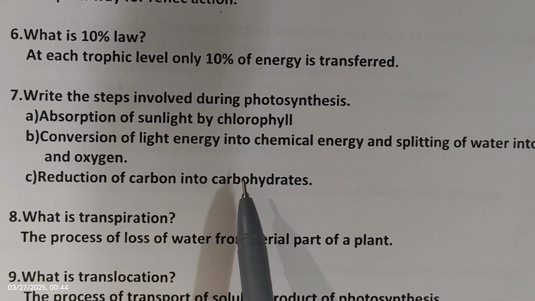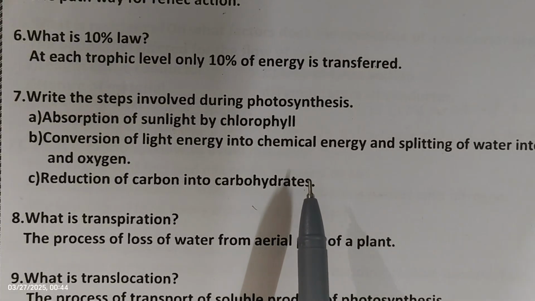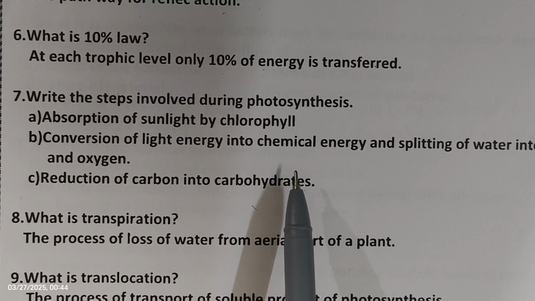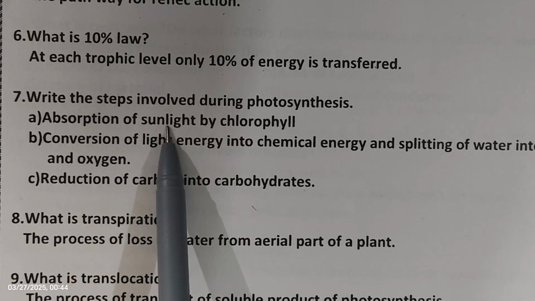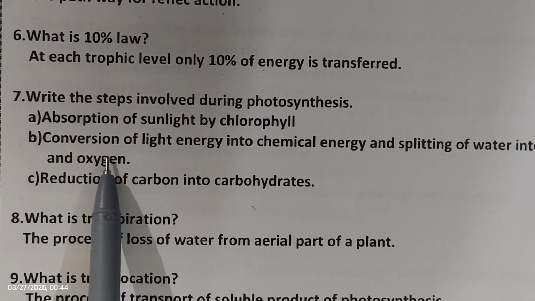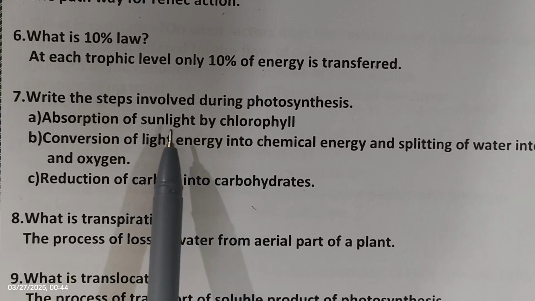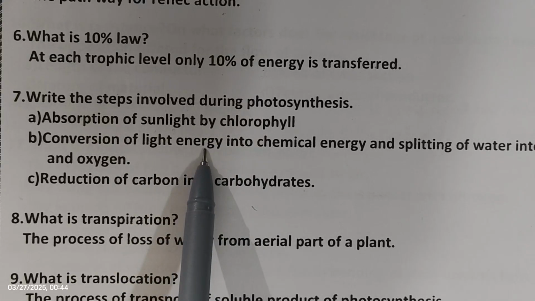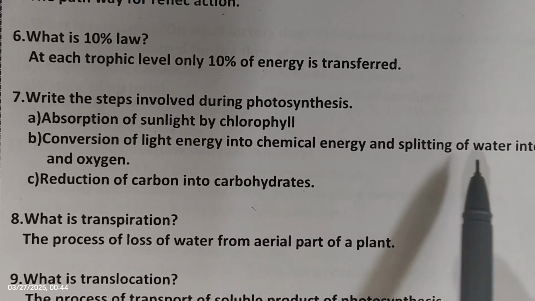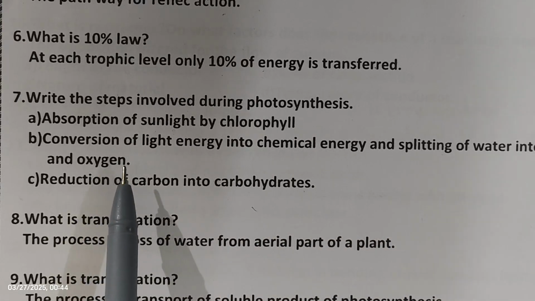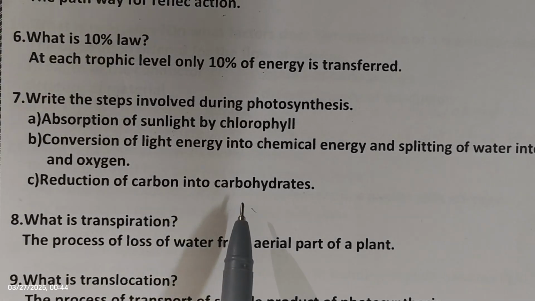Next one, reduction of carbon dioxide into carbohydrates. So during photosynthesis, sunlight is absorbed by chlorophyll. The second one, conversion of light energy: the sunlight absorbed will be converted into chemical energy. Then it splits the water molecules into hydrogen and oxygen. Then the third one is reduction of carbon dioxide into carbohydrates.